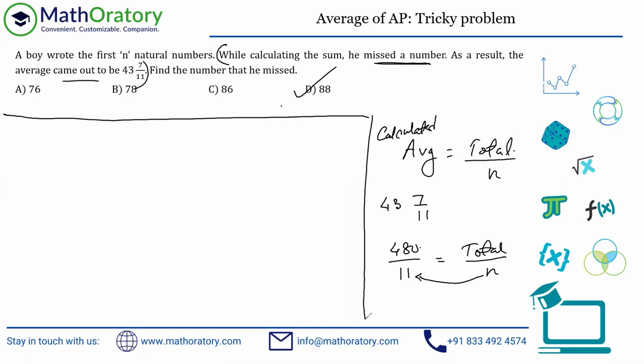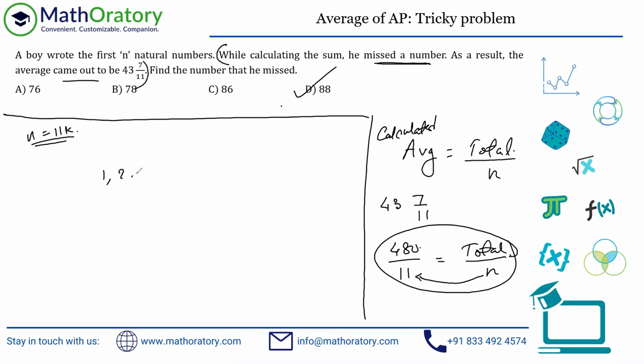So what we know is this: the total by n is equal to 11. This thing you have to understand first of all: n has to be a multiple of 11, something like this. Other thing. Now let me explain this part with some examples.